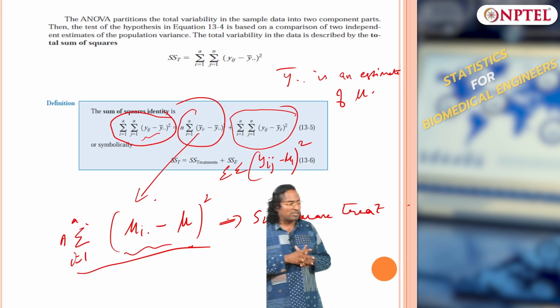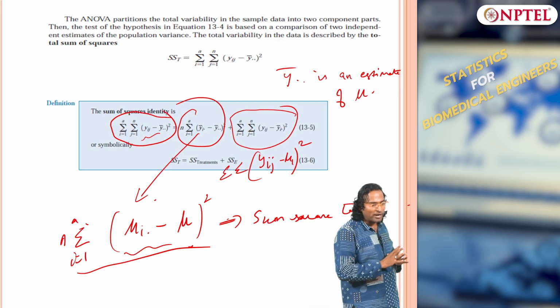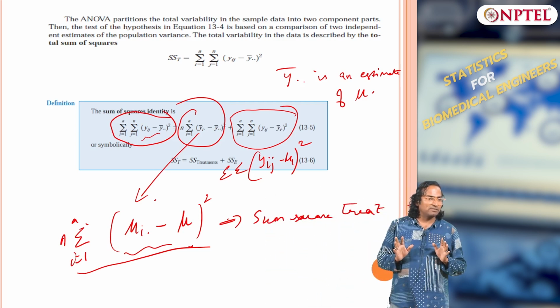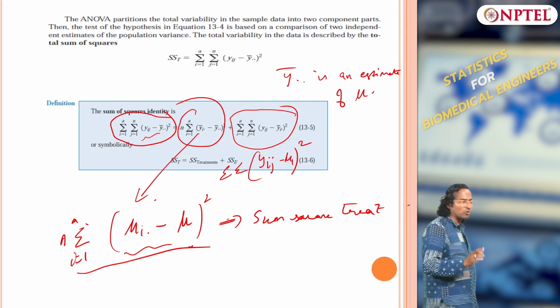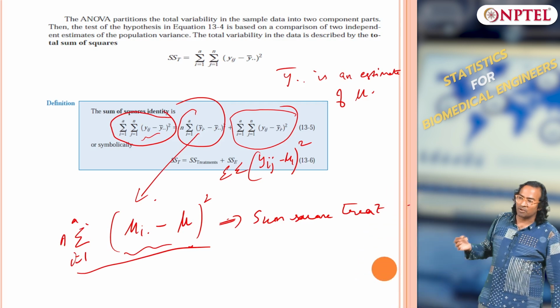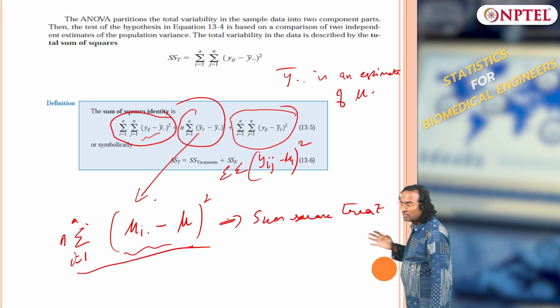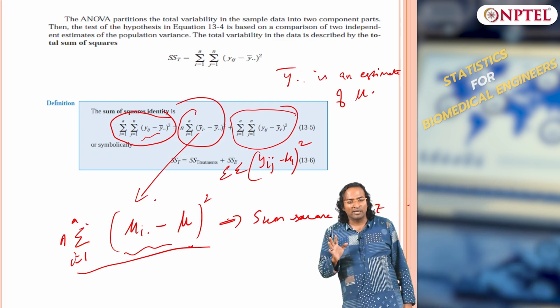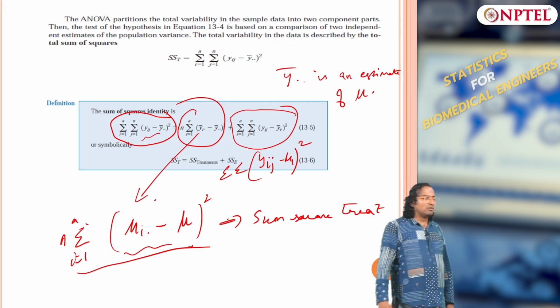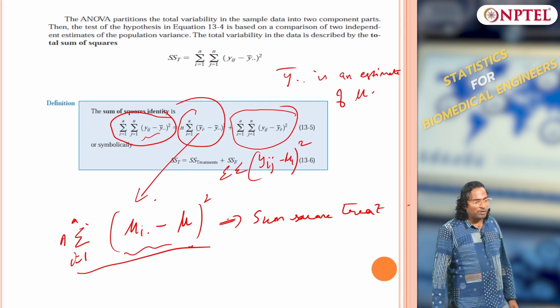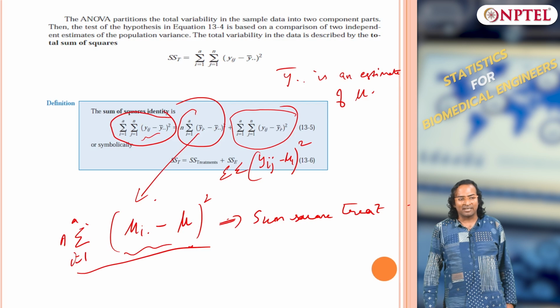So, we have sum squared treatment plus sum squared error, clear. So, that is the sum squared total. Sum squared total is equal to sum squared treatment plus sum squared error, which of course should be, because we are talking variance, sigma squared.